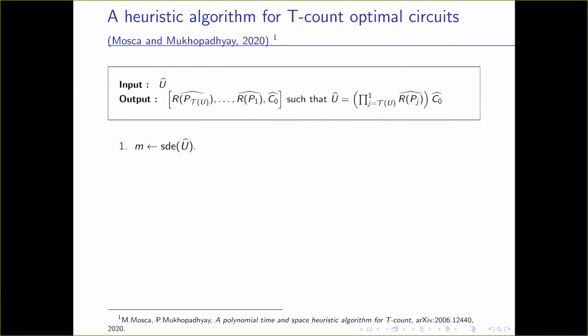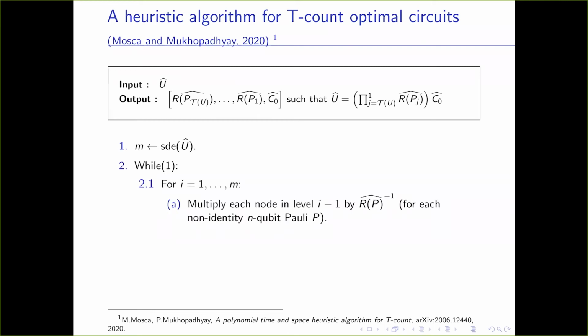Okay, so the algorithm is as follows. Suppose M is initialized to be the SDE of the channel representation of this unitary. We have already shown that the SDE can change by at most one, so the T count cannot be less than that of the channel representation. So this while loop first tests whether the T count is at most M.